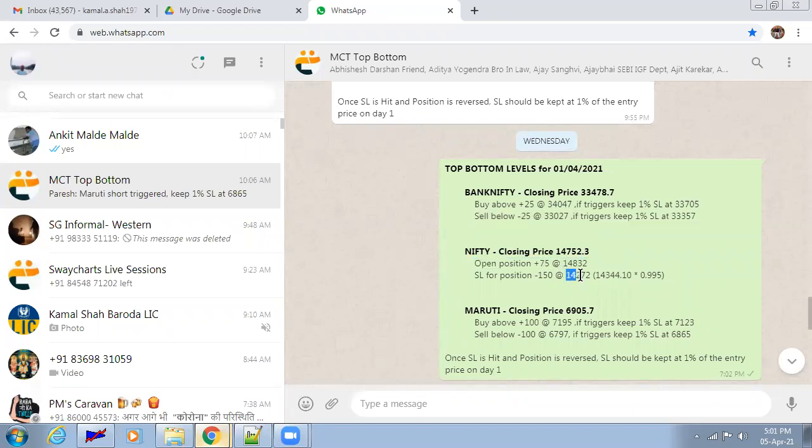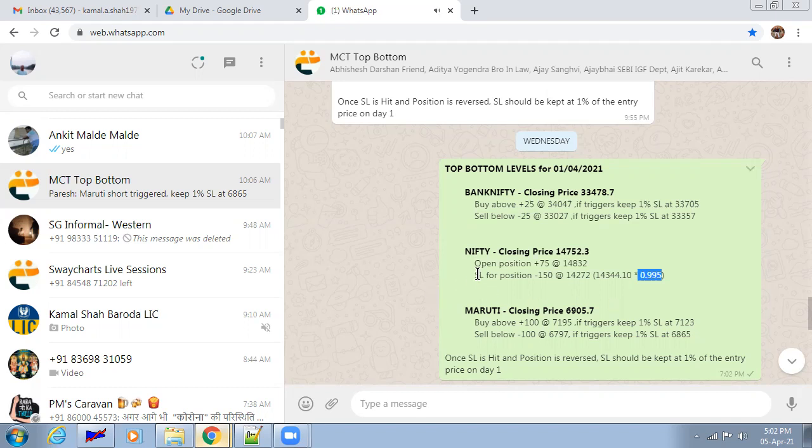So if this comes, this is going to be again the trigger price for me. This trigger price has actually been calculated by seeing the fresh bottom in the close line chart, and deducting another 0.5% as the filter which you have learned during the top bottom training. For people who have not done the training, we have a buffer of 0.5% in our system-based stop loss to avoid the intraday movement in the index. That is how we are trading it.